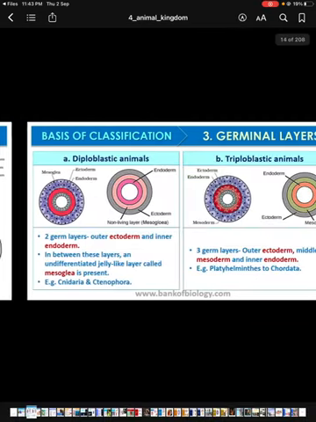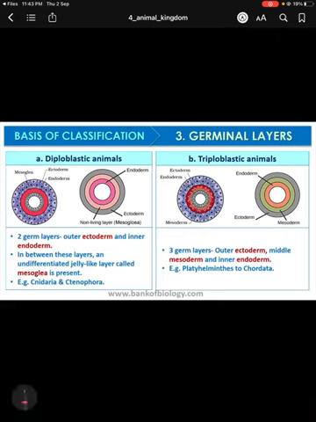In case of diploblastic, two germ layers are present. In these two germ layers, the outer layer is called ectoderm and the inner layer is called endoderm. And in between ectoderm and endoderm, there is an undifferentiated jelly-like layer which is called mesoglea. So mesoglea is not a complete middle part between the ectoderm and endoderm, rather it is undifferentiated, so it is termed mesoglea. This type of diploblastic organization can be found in the animals of Cnidaria and Ctenophora.